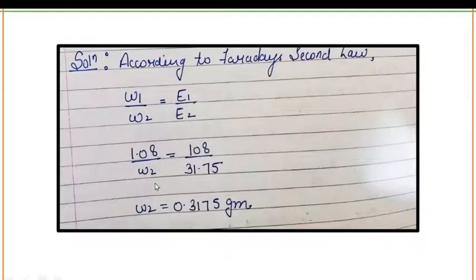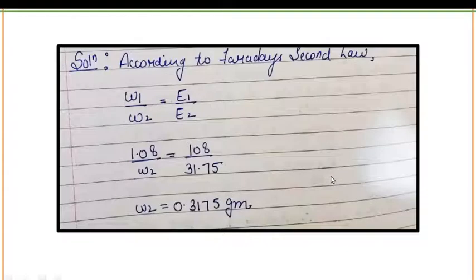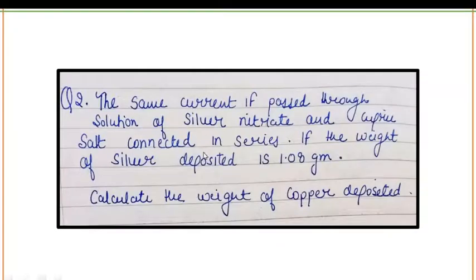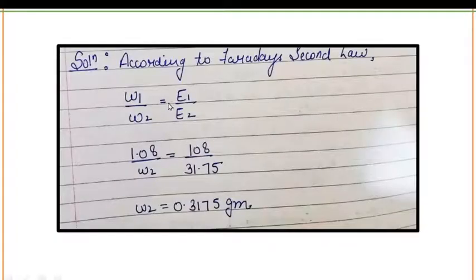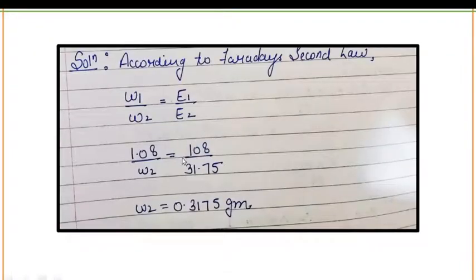Now, according to Faraday's second law, as you know, W1 divided by W2 is equal to E1 divided by E2. W1 is the amount of silver that is deposited, that is 1.08 gram, and W2 is the amount of cupric salt. E1 and E2 are the equivalent weights. As you know, the equivalent weight of silver nitrate is 1.108 and the equivalent weight of cuprous is 31.75. When you solve this question, you will get W2 is equal to 0.3175 gram. These were the questions based on Faraday's law.